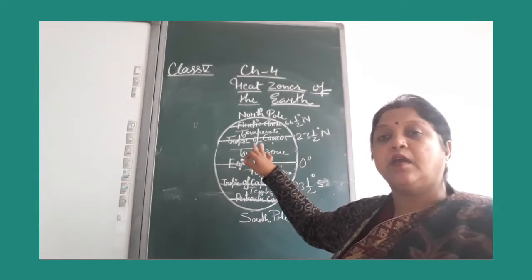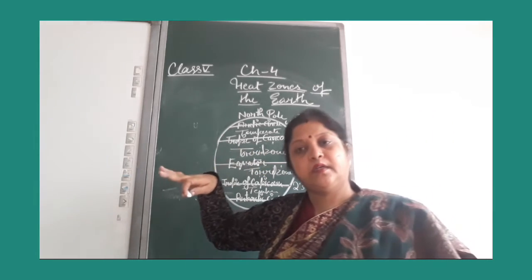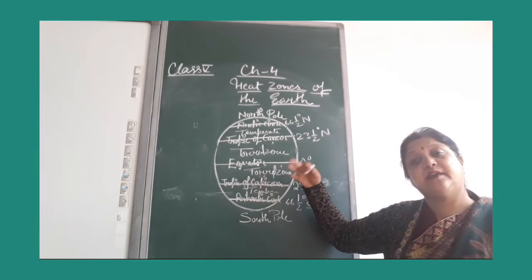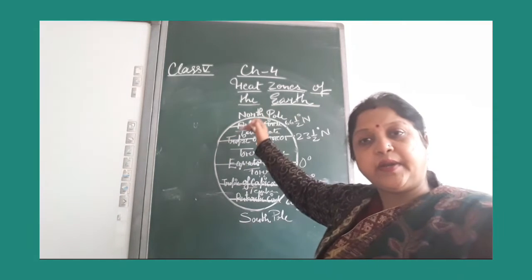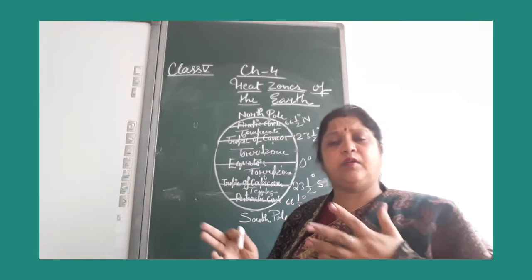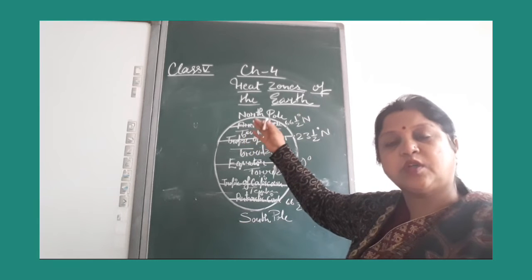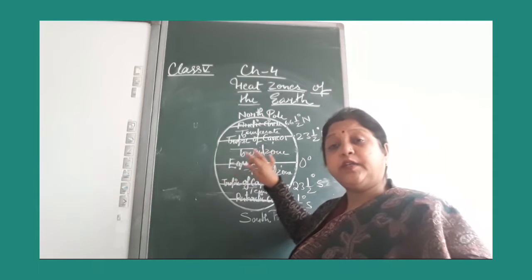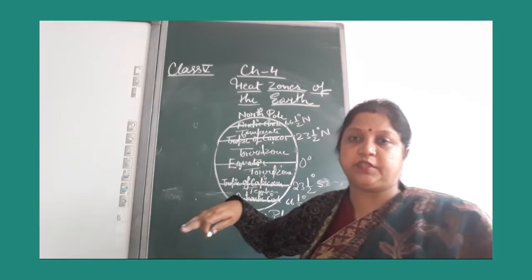So the torrid zone is the hottest region of the world. The climate is very hot, we can see deserts here, and it receives very little rainfall. In the temperate zone the climate is neither hot nor cold, and it is famous for its grasslands. Most of the continents lie in the northern temperate zone. And the torrid zone, which continents? I told you: South America, Africa and Southeast Asia.